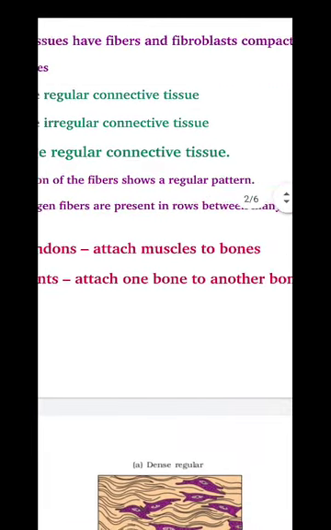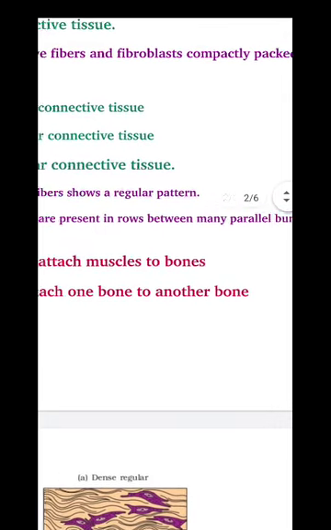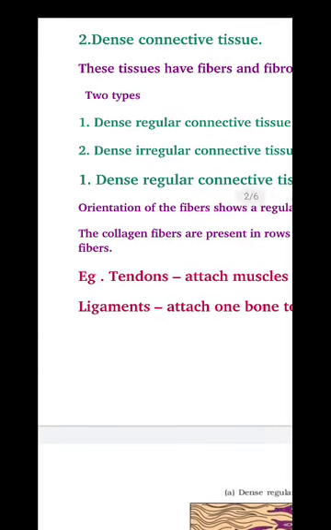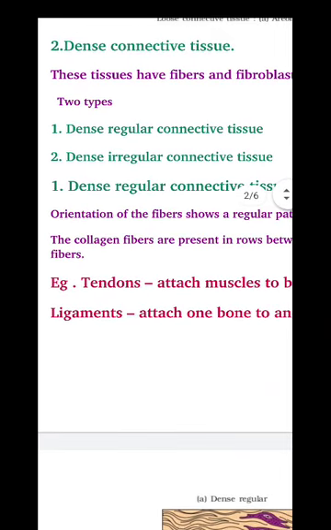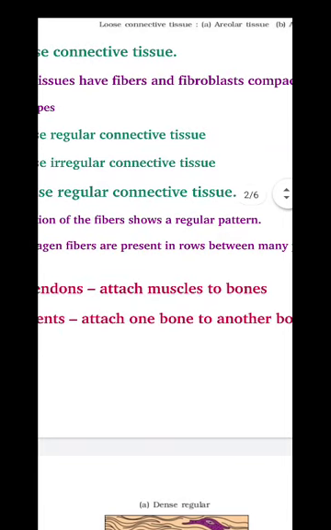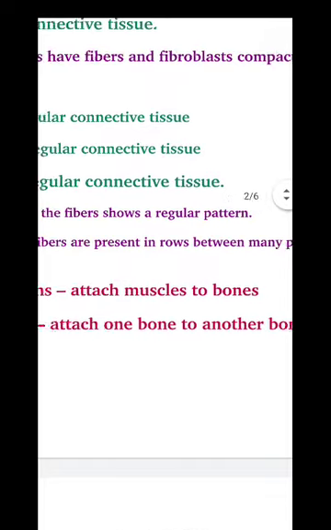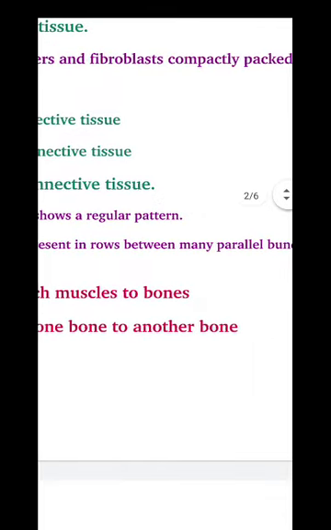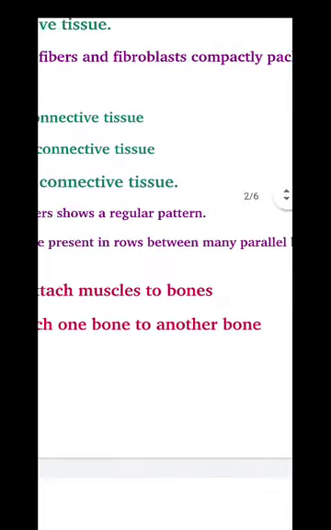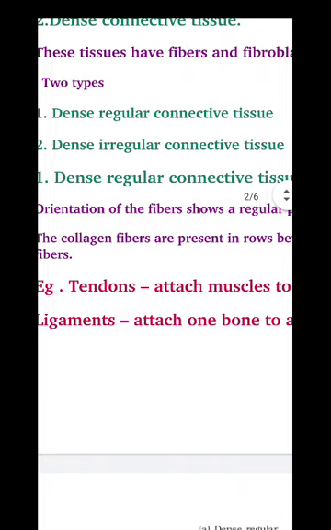Next one is its function. What's the function of dense regular connective tissue? Examples are tendons and ligaments. Examples for dense regular connective tissue, tendons and ligaments, and functions of these are attaching muscle to bone. Tendon attaches muscles to bones, and the function of ligament is to attach one bone to another bone. Bone to bone, ligament; tendon attaching muscle to bone.